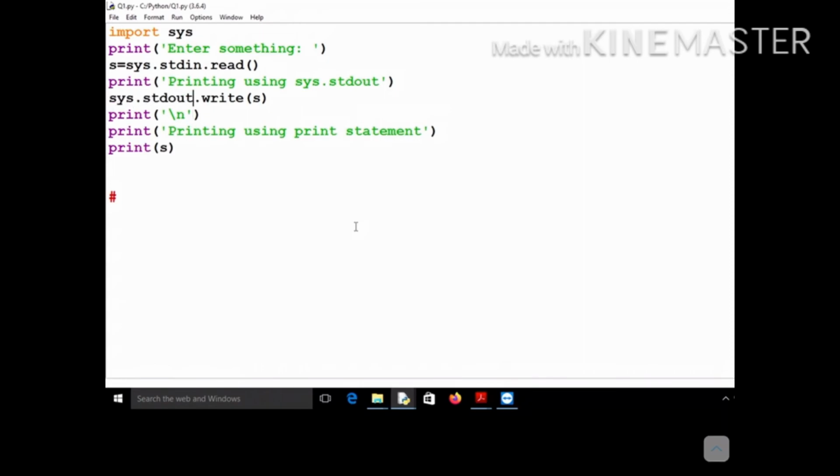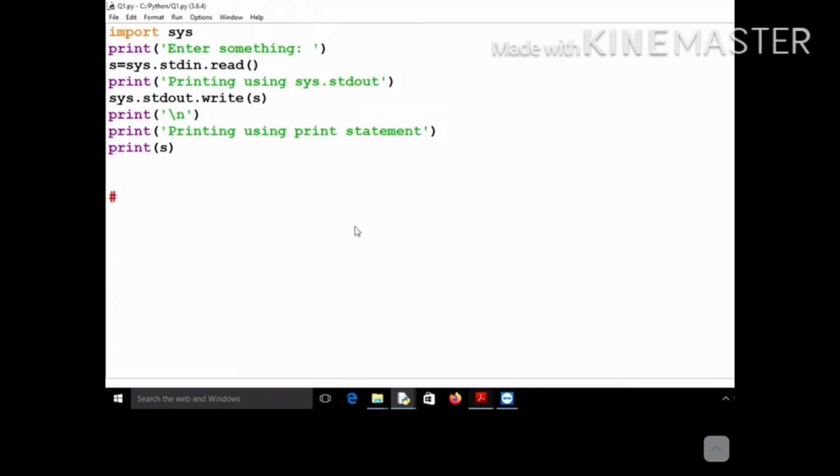Okay, in order to access these objects, you need to import the sys module. Once you have imported it, you can apply any function similar to files: read function, write function, readlines function. Everything will work out, similar to files. After this I need not explain anything, because you already know how to use the read function and the readlines function. So all those things can be performed.